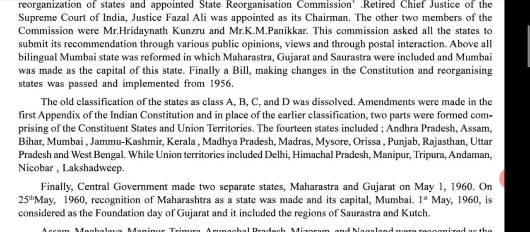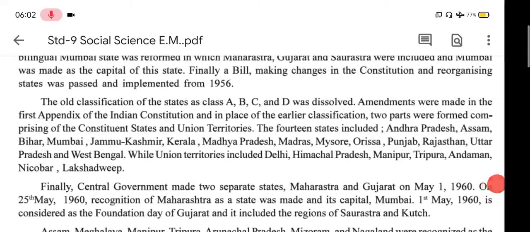Then, next para. The old classification of states as class A, B, C, D was dissolved. In the beginning, the classification A, B, C, D happened, and then the old classification was dissolved. Amendments, that means changes, were made in the first appendix of the Indian Constitution, and in place of the earlier classification, two parts were formed, comprising constituent states and union territories.